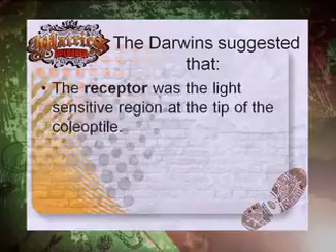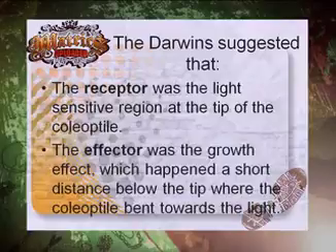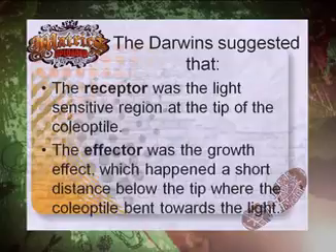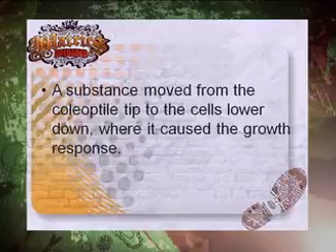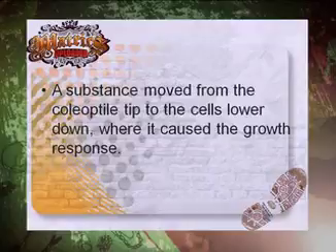So, what did the Darwins deduce from the experiments? The Darwins suggested that the receptor was the light-sensitive region at the tip of the coleoptile. The effector was the growth effect, which happened a short distance below the tip where the coleoptile bent towards the light. A substance moved from the coleoptile tip to the cells lower down, where it caused a growth response.